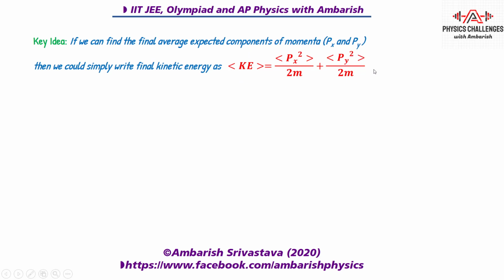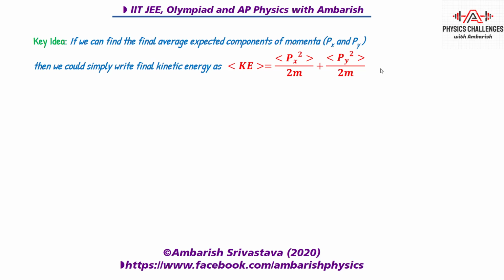I'm sure all of you are aware how we get this. You know that kinetic energy is p square by 2m, which can always be written in two dimensions as px square by 2m plus py square by 2m. So this is the key idea. Now we'll try to find the average expected components of the momenta. How will we do that? We'll see in just a bit.